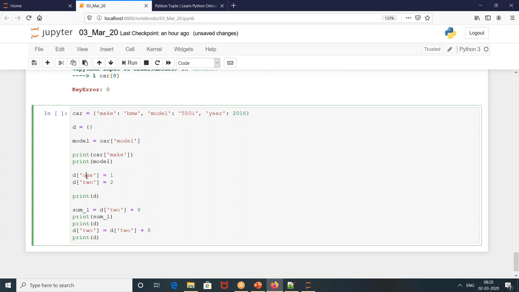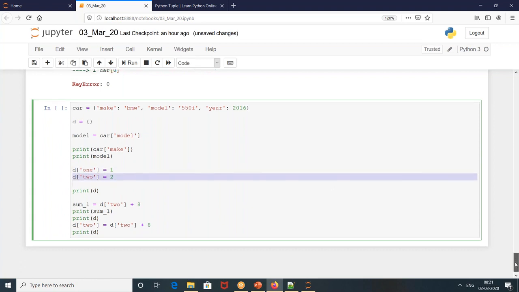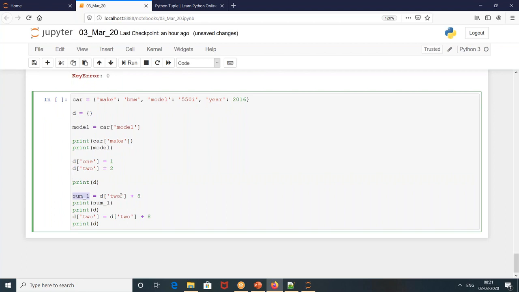Okay. And then D of 1 is equal to 1, D of 2 is equal to 2, print of D. Until here, this dictionary was empty, right? We are trying to store in some values. We will see whether this way of representation will work. Okay. And then how to add something.